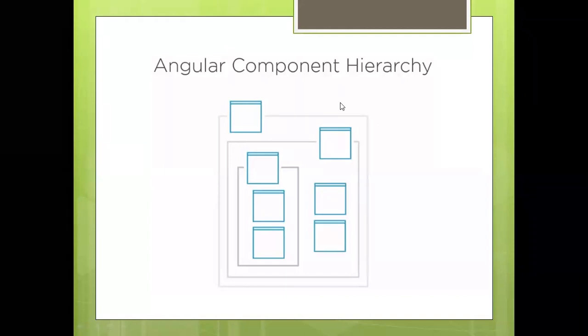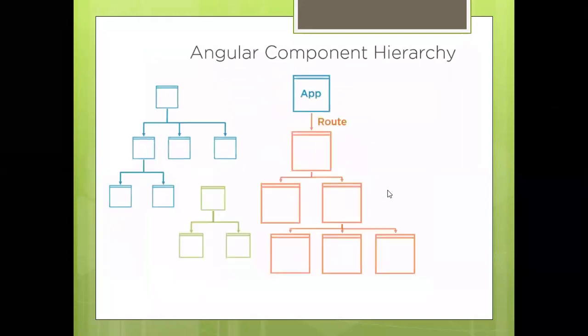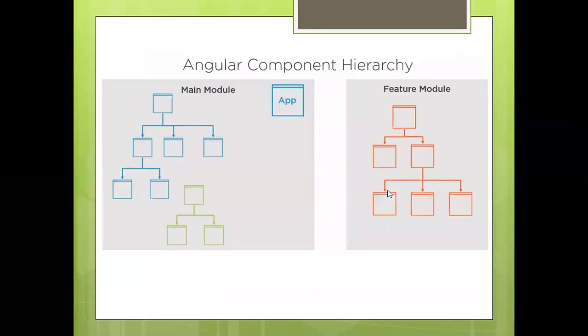That means you are always going to have at least one Angular module and one Angular component inside your application. Just like the main component, the root component, we call the app component, similarly the main module we call the app module. Whatever name you want to give it, there is no such restriction, but we popularly call it the app module. This root component is always going to be part of the root module, or the app module.